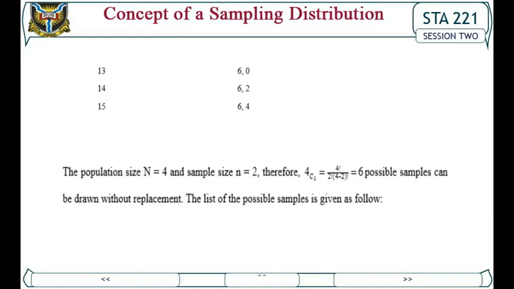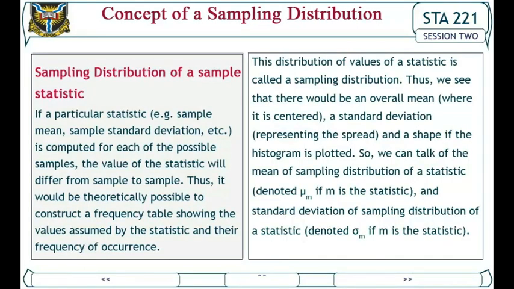2. The population size N is equal to 4 and sample size n is equal to 2. Therefore, 4C2 is equal to 4 factorial over 2 factorial into (4 minus 2) factorial, which is equal to 6 possible samples that can be drawn without replacement. The list of the possible samples is given as follows: sample number, sample element.